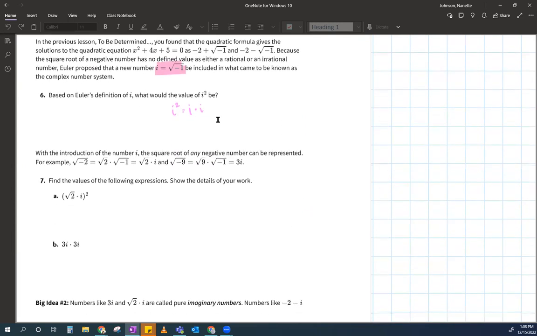Very good. So, Ms. Johnson, you just want me to multiply the square root of -1 times the square root of -1? Yes. What is the square root of -1 times the square root of -1? Someone say it. I know you know it. Here, let me give you a hint. What's the square root of 2 times the square root of 2?